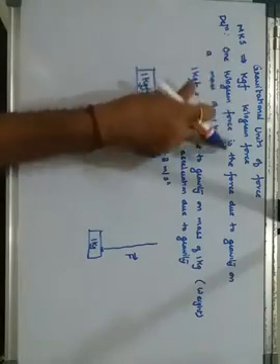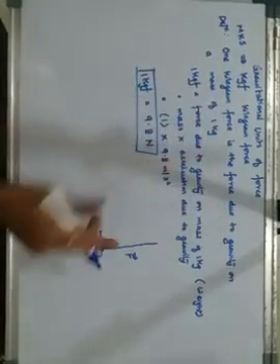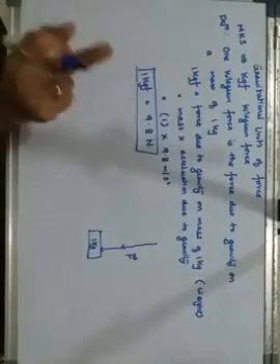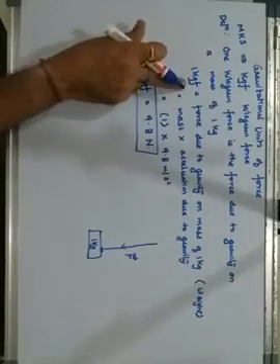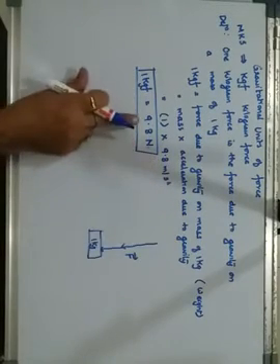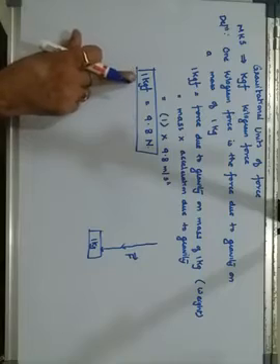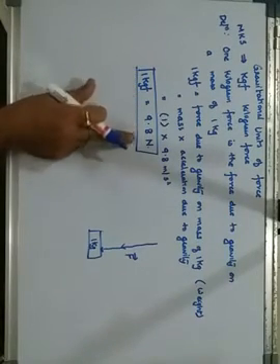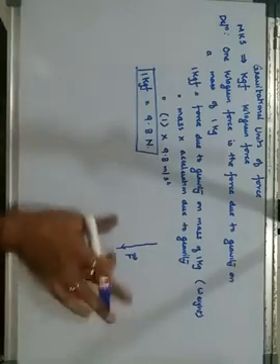So 1 kilogram force is the force due to gravity which is acting on a body of mass 1 kg, and that's why 1 kilogram force is dependent on gravity, and gravity is 9.8. Therefore the conversion factor is 1 kilogram force is equal to 9.8 newtons.